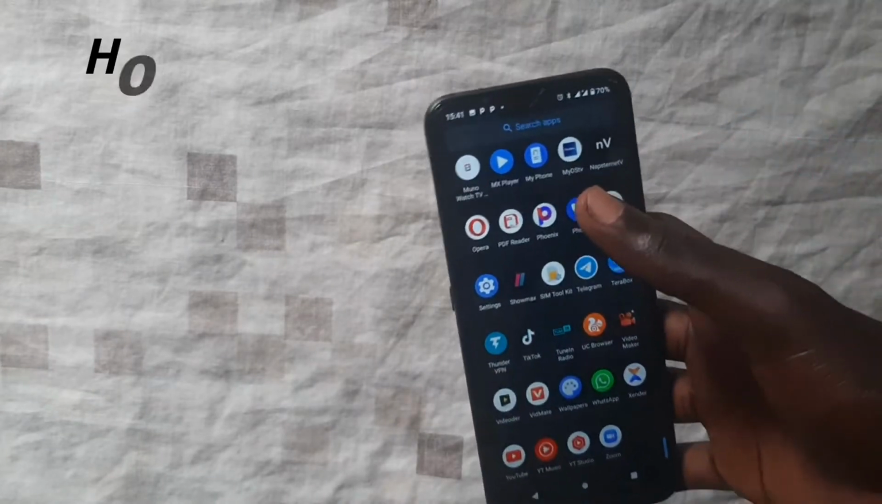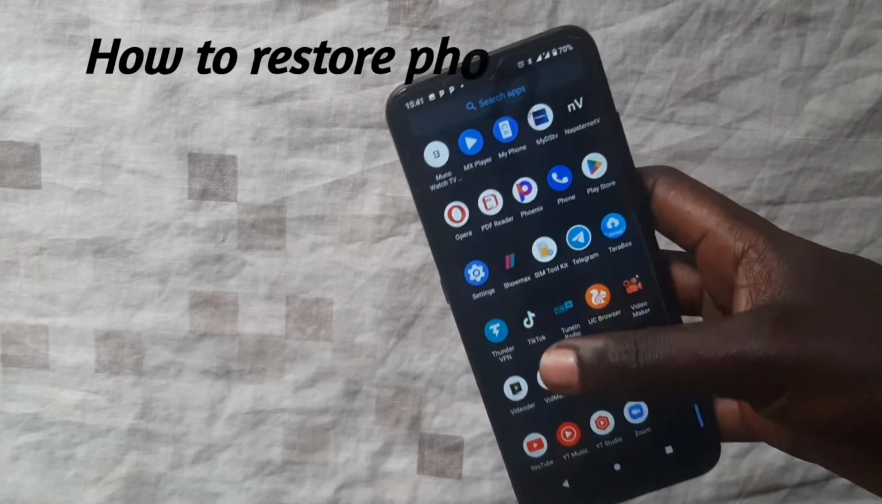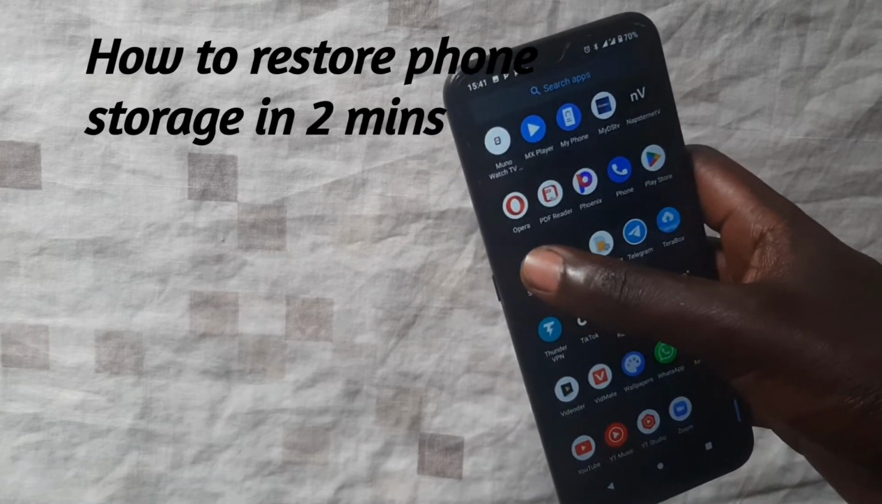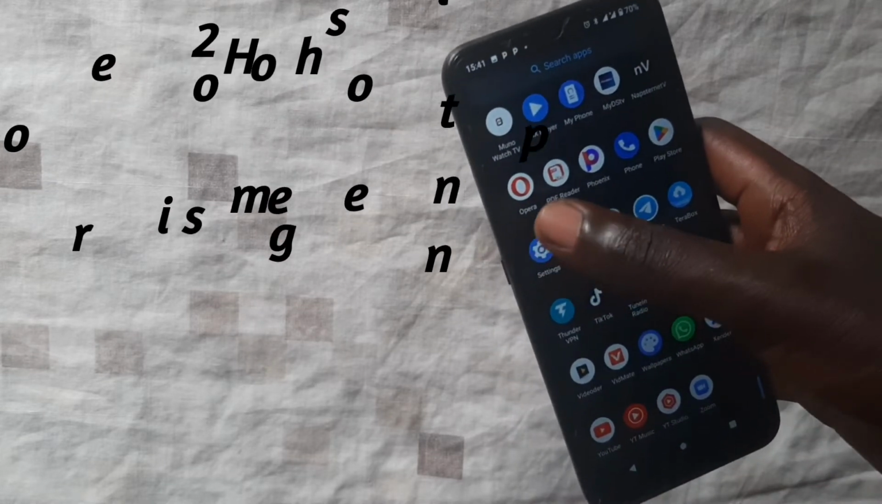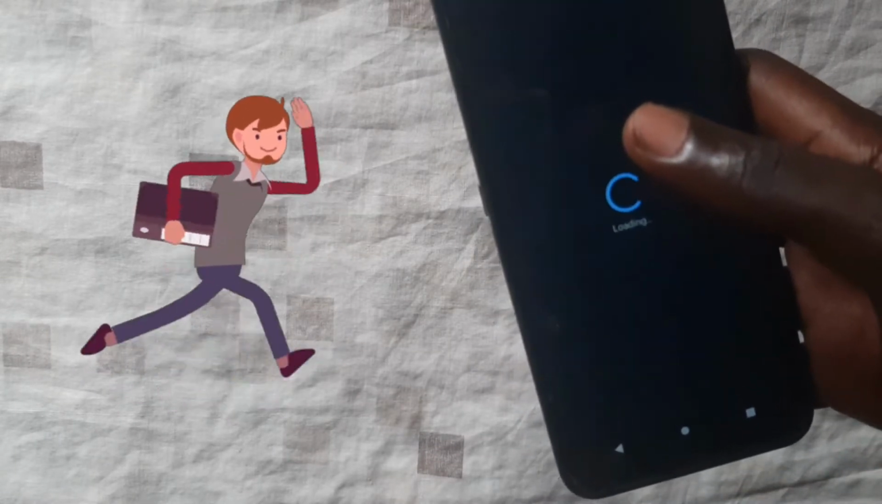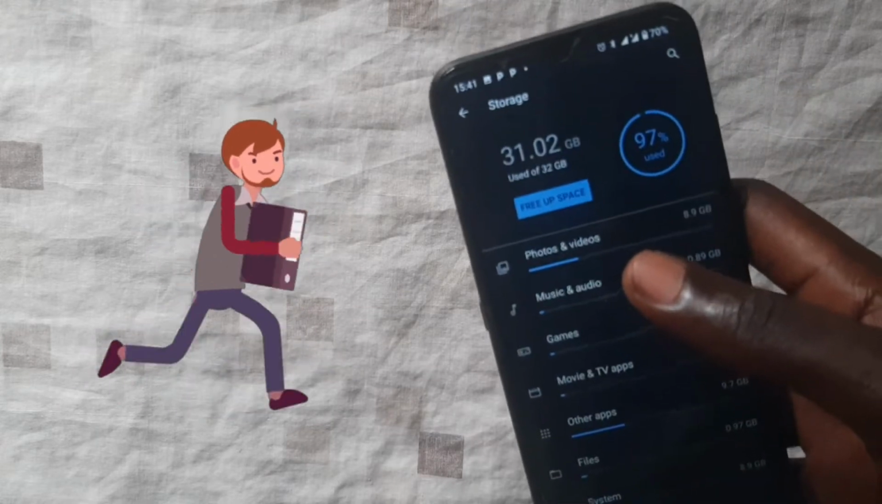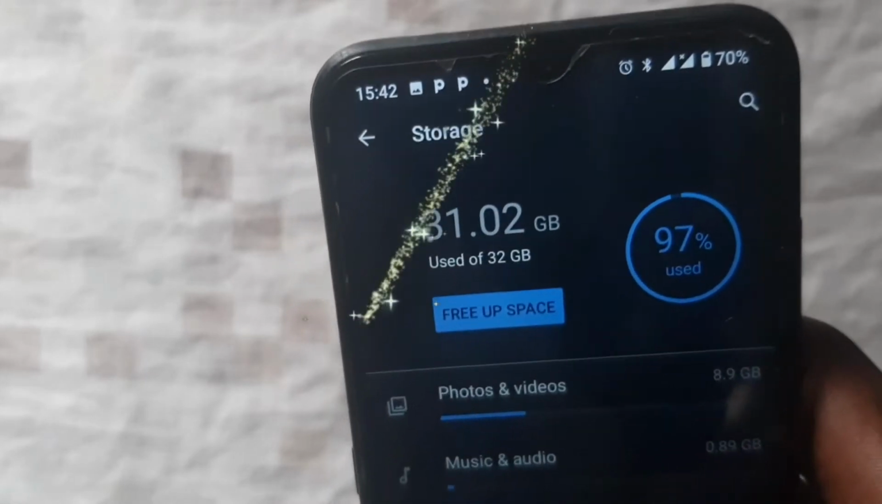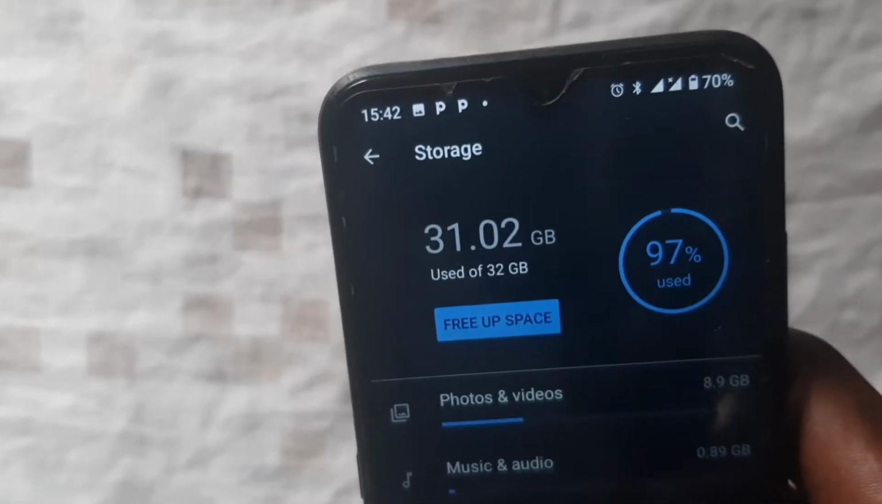This phone is a Samsung Galaxy A50, and I'm going to show you how I'm going to extend its space. This one helps you to restore the speed and how it works. So we are going to see the storage. You can see that the storage is almost full. See it for yourself. And now I'm going to show you how I'm going to extend.